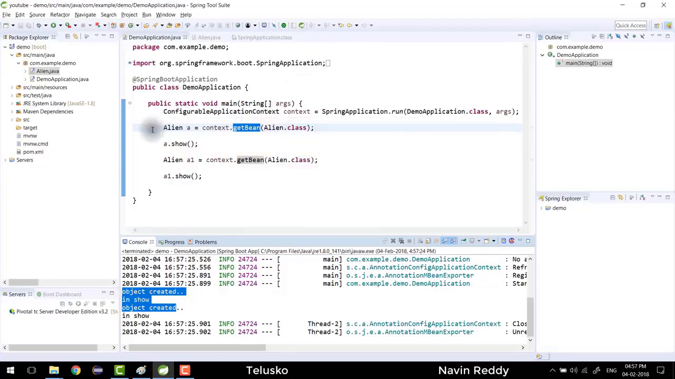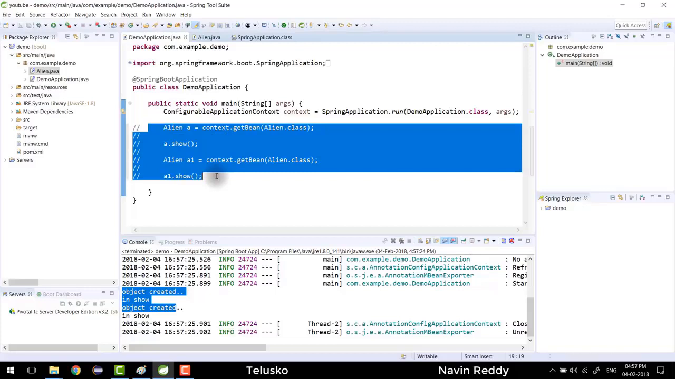Okay, now the point is, what if I don't even call this once? I will comment this part. Now what do you think? Will it print once, 2 times or 0?